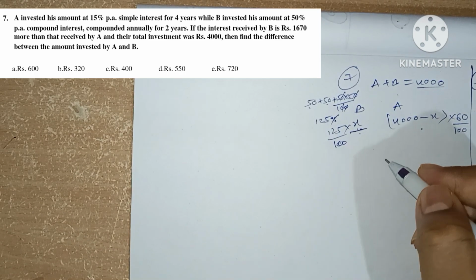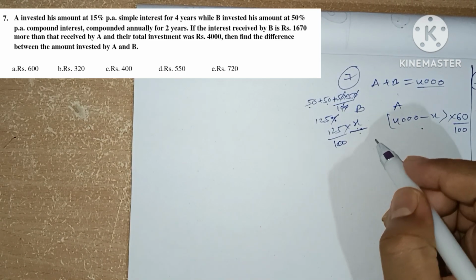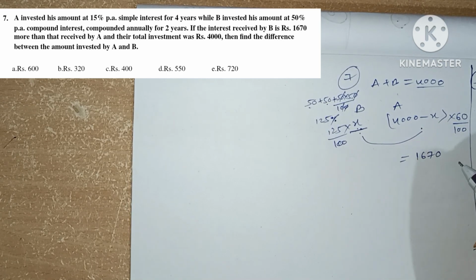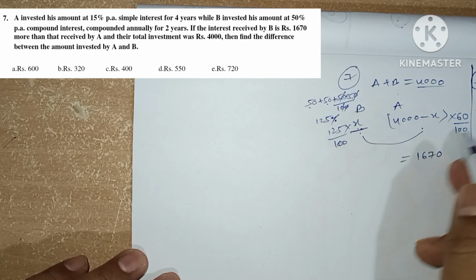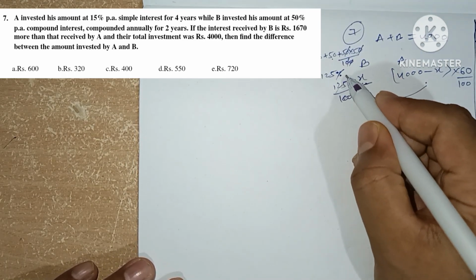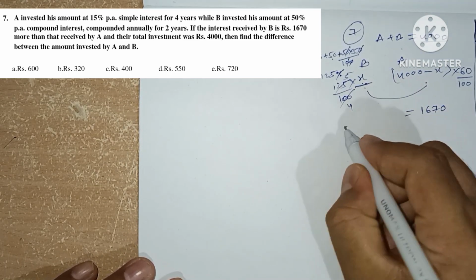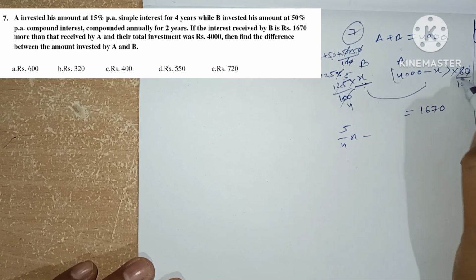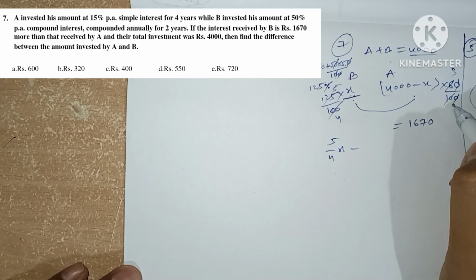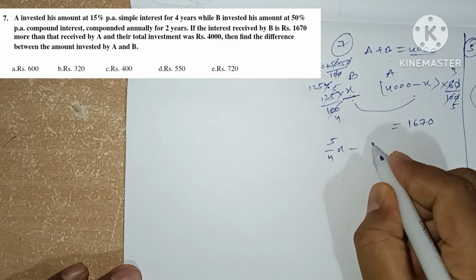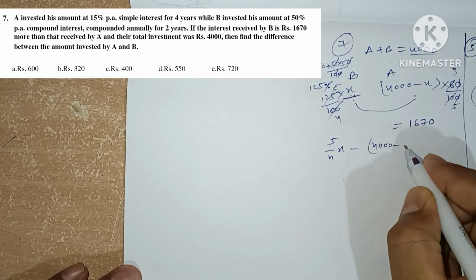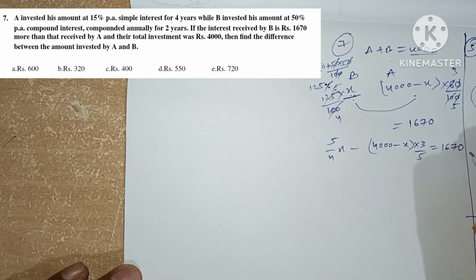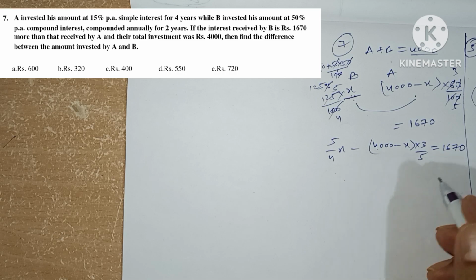Now the question says that the difference between these two is 1670. So let's make it simple. This will be 25 over 20, which is 5 by 4, x minus 4000 minus x into 3 by 5 equals 1670. So this is the equation we have. From this we can find the value of x.